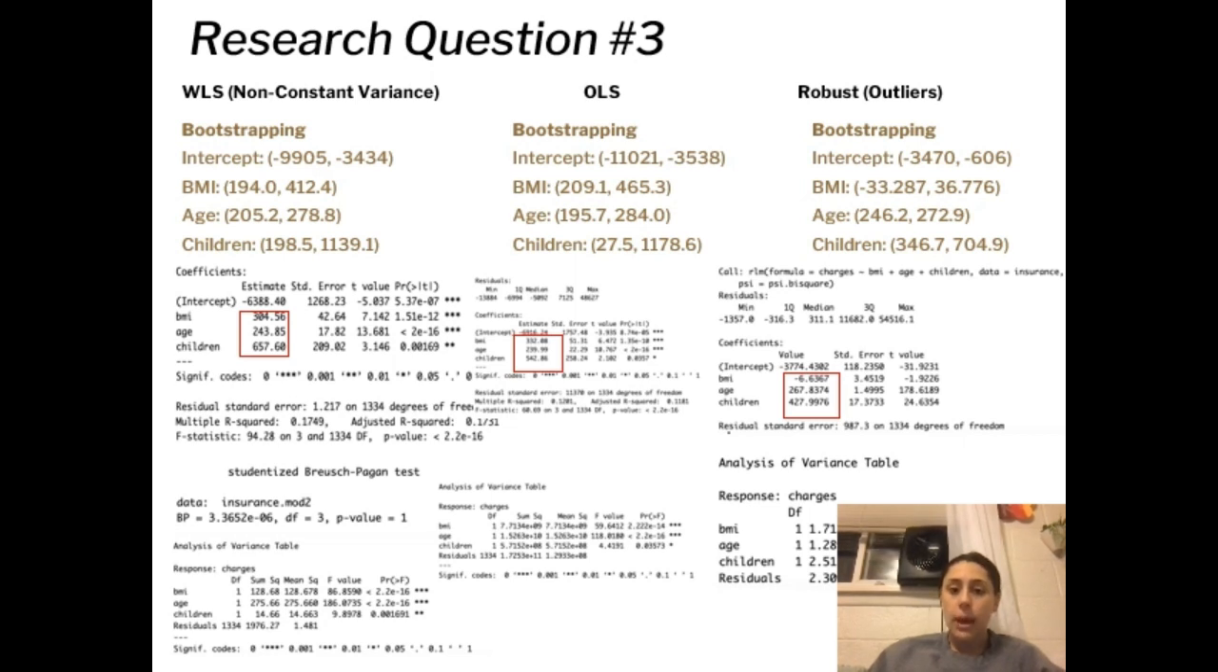For robust, it helps fix the error of outliers, and the confidence interval can also be achieved by using the estimated betas plus or minus the standard error, and above this is the bootstrapping confidence intervals. The OLS model is also given, and the confidence intervals can be achieved by using the estimated betas plus or minus the standard error, and the bootstrapping confidence intervals are included as well.